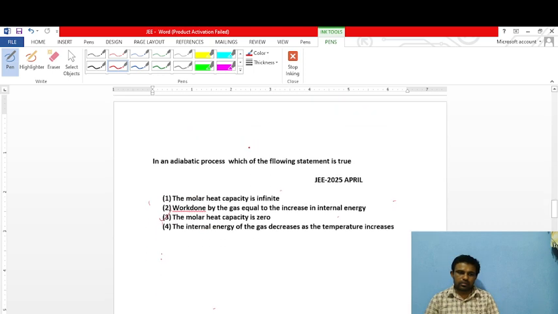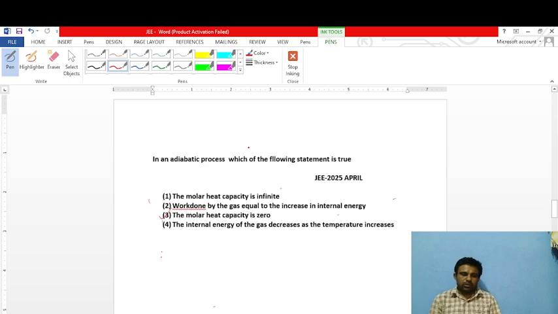Next, in an adiabatic process, which of the following statements is true? So we know that in an adiabatic process, Q is equal to constant. Remember this one: in an adiabatic process, heat is constant.